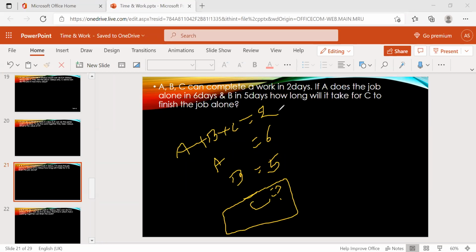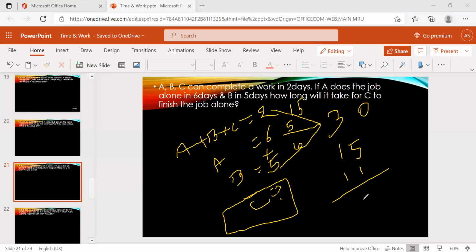How to subtract? First, take the LCM. What's the LCM of these three? It's nothing but 30. Then it is 15 apples, 5 apples, and here 6 apples. Now, we know that A plus B plus C is 15, and A is 6, B is 5, total 11. Just subtract this: 15 minus 11 is 4. What is this 4? C's efficiency, nothing but C's 1 day work. 1 day, apples eaten is 4.